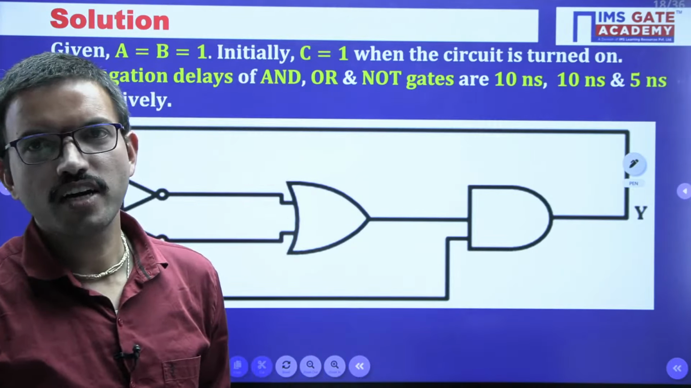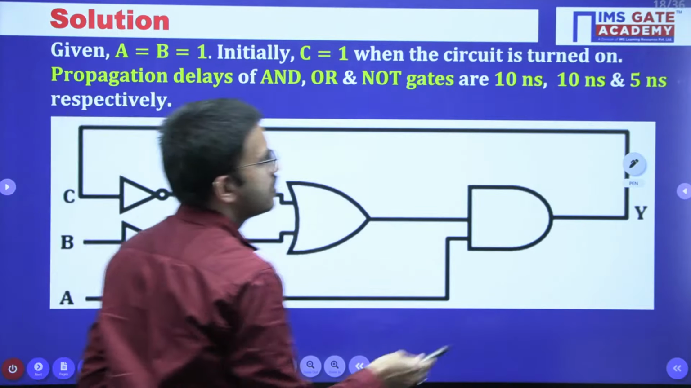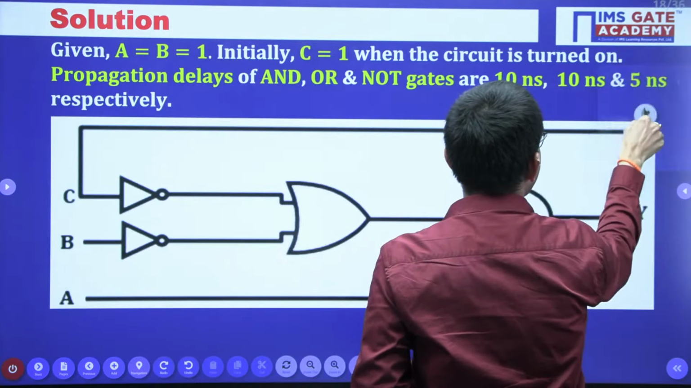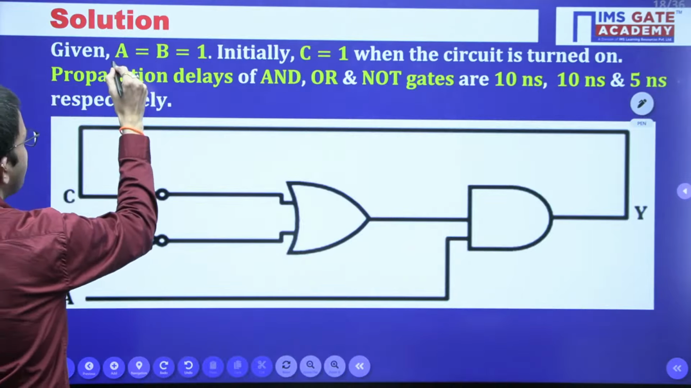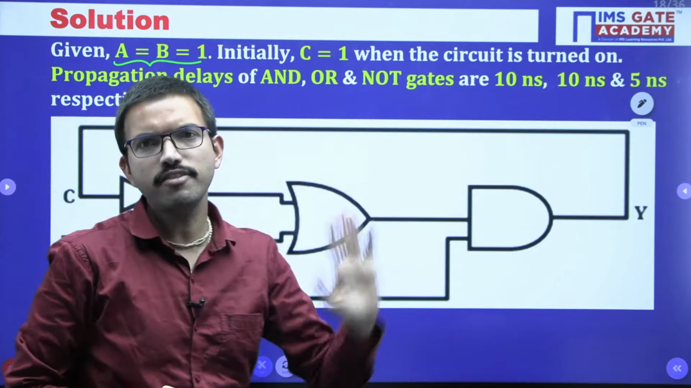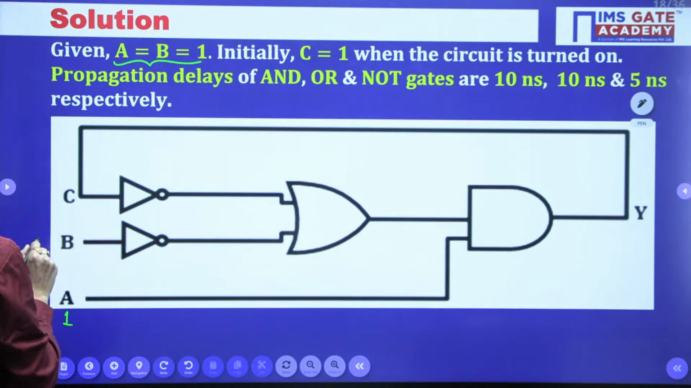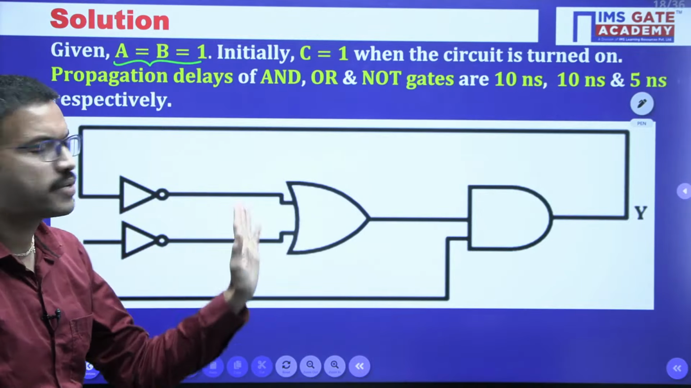But all of you have tried well, very good. Now let us focus here. According to the given question, they have mentioned that A and B values are permanently 1. A value is 1 and B value is 1 throughout the operation.